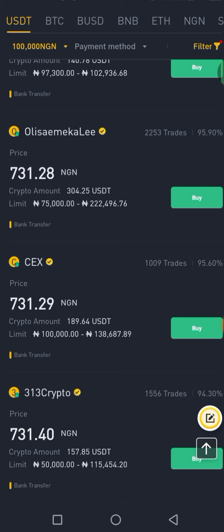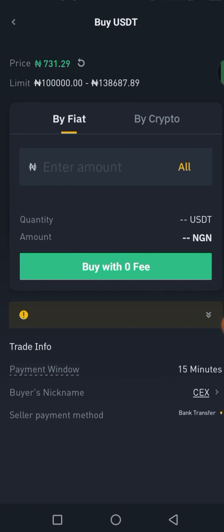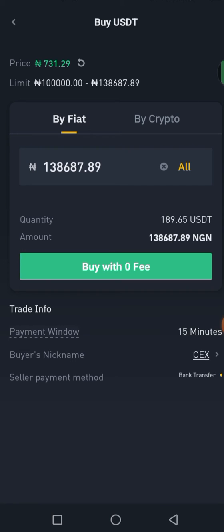If the one you want to buy is this, click on this, and you have to type in the amount. This amount should be what you are sending, and when you click on buy with zero fees, you see the person's payment account where you send the money to, and you have to click on send, and in a few minutes press click on confirm.